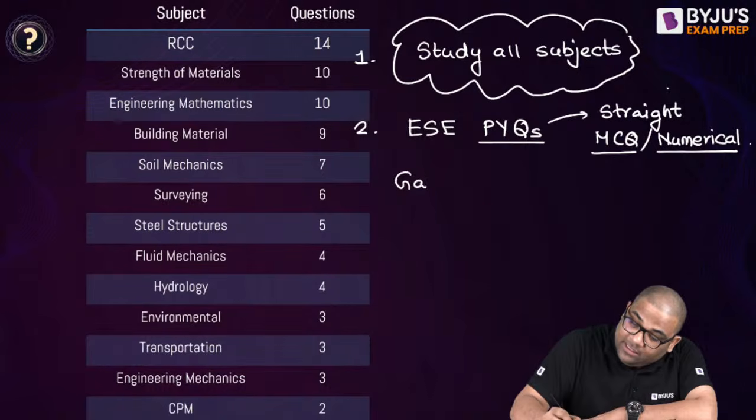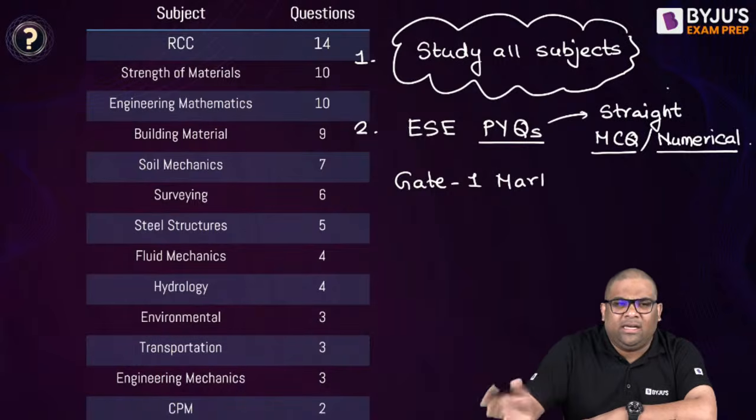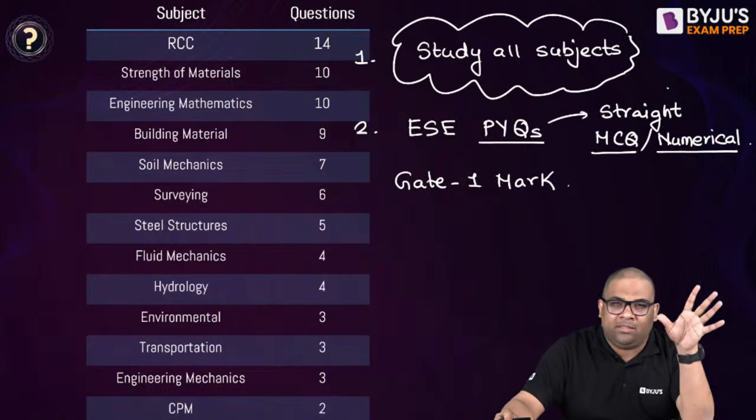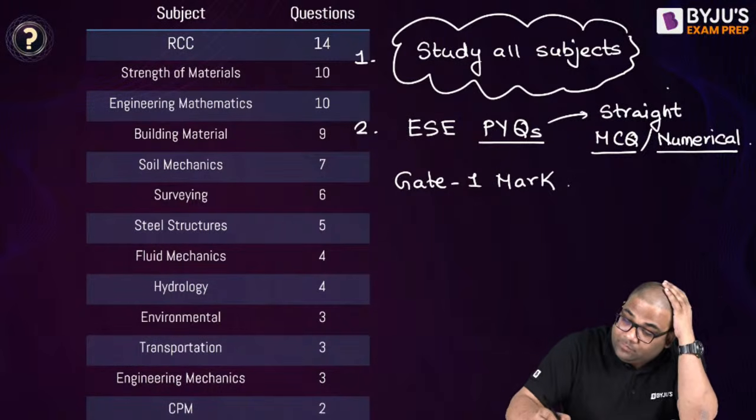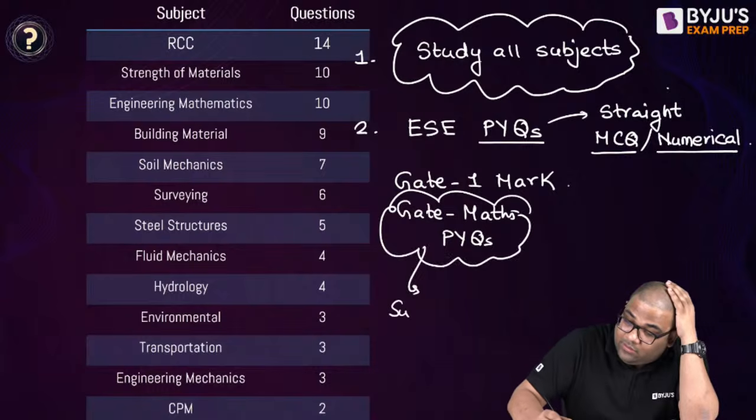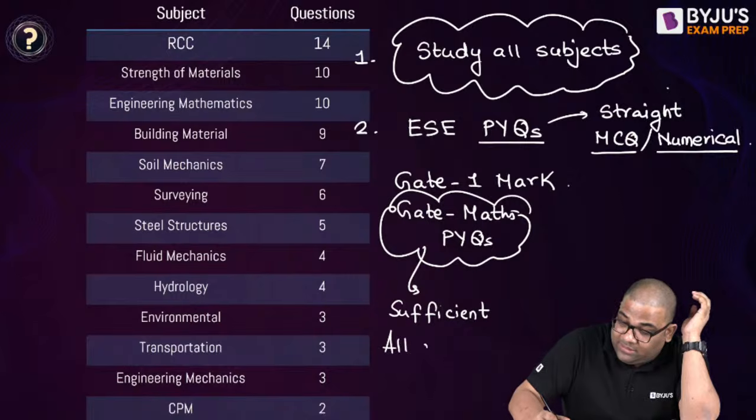From GATE you can only solve 1 mark questions. Don't go into 2 mark questions. 2 mark questions are lengthy, they will not ask those in this ISRO examination. Even the numericals you saw were all one-liners, concept based one-liners. GATE 1 mark questions you can solve, and then GATE mathematics. GATE maths full PYQ you solve everything, that will be sufficient. GATE mathematics, all chapters, there is no specific one, you cannot skip any chapter.